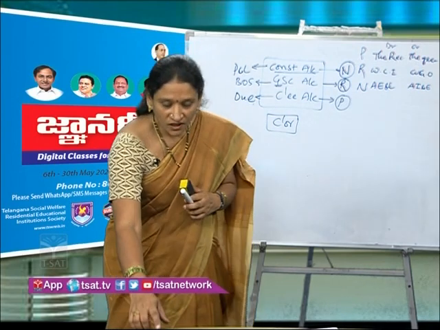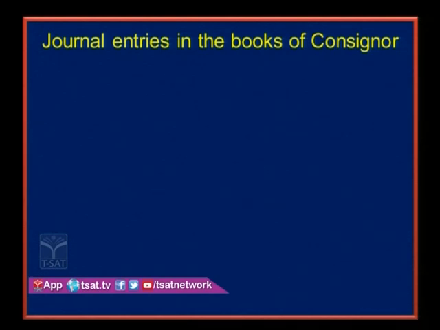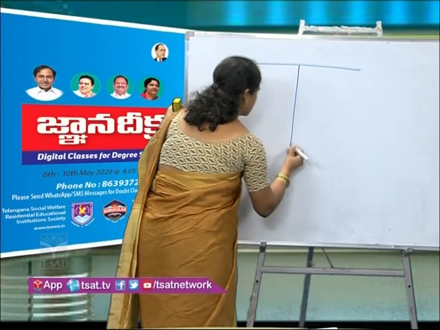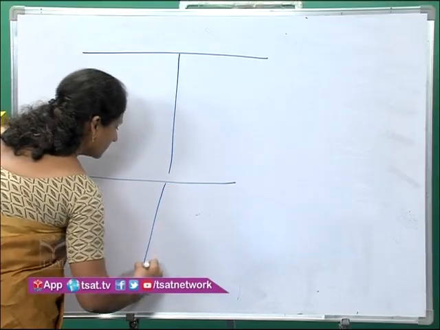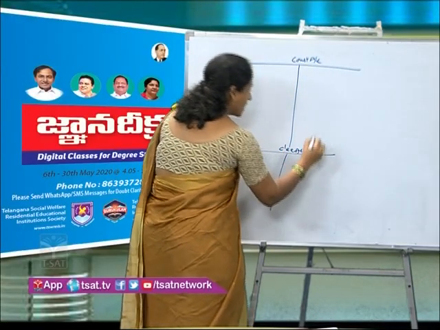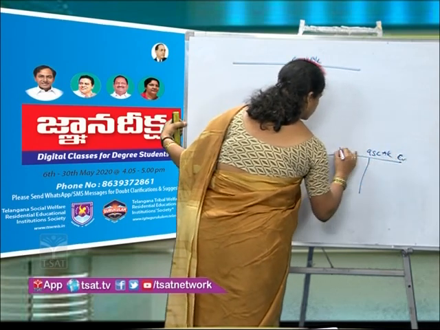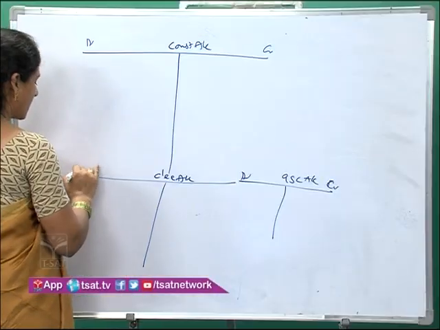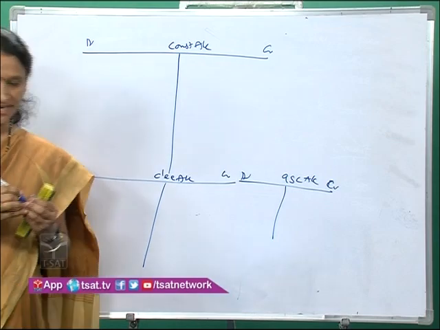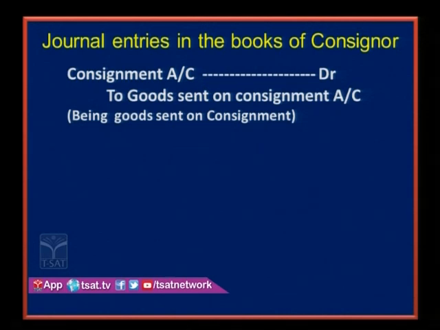So let us understand what are the journal entries that we will post in case of consignment. While seeing the journal entries, let us also understand how you prepare the ledgers. So we have 3 main accounts: consignment account, consignee account, and goods sent on consignment account. These are the 3 accounts that we need to prepare. See the slide. What is the first entry? So you remember the sequence of transaction. What is the first transaction?